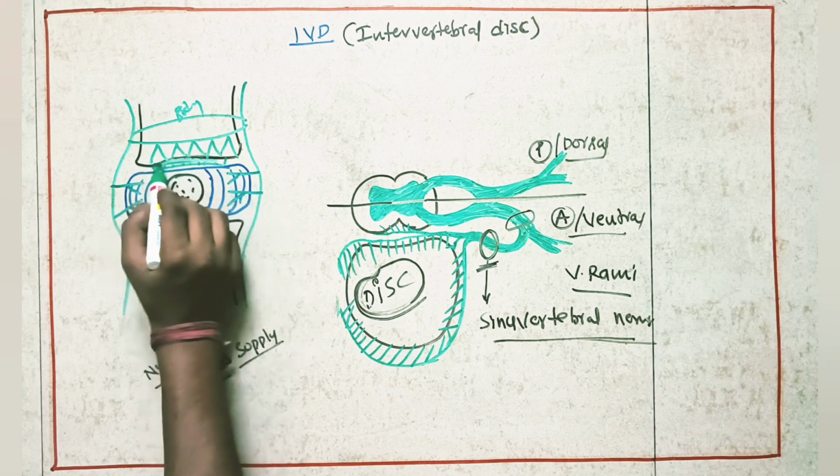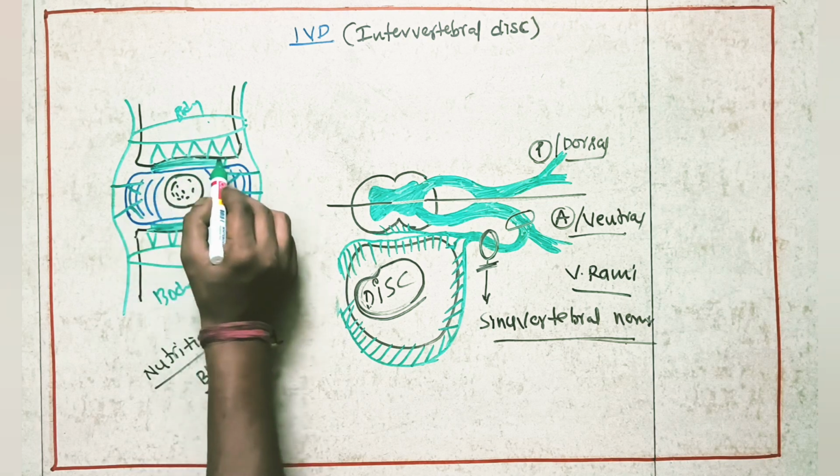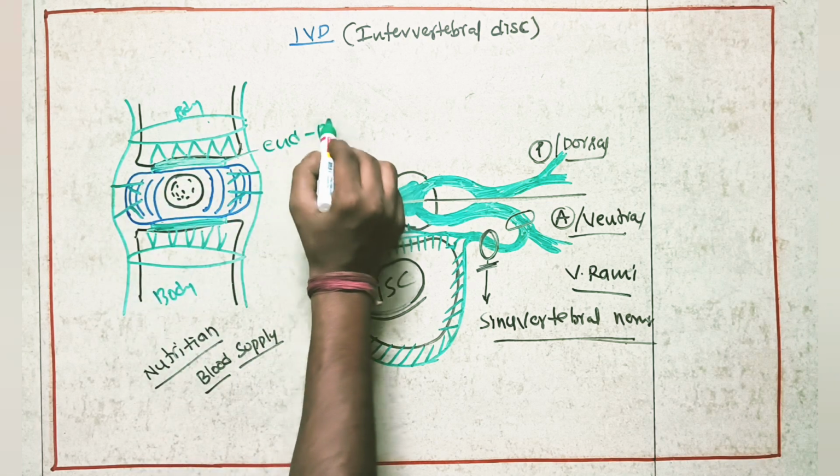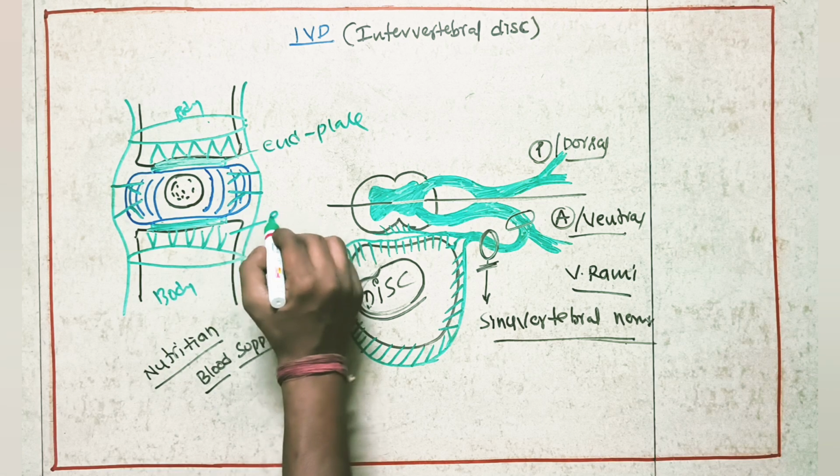Here we can see the end plates of the vertebra. See here, one body is there. At the end of that body, here we will have an end plate. Same here also, in this vertebral body, we have an end plate.